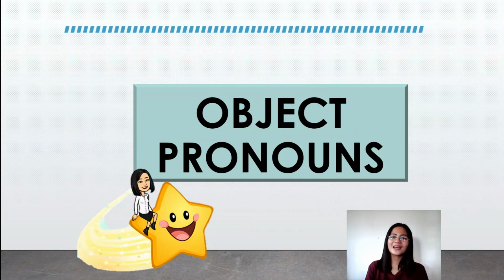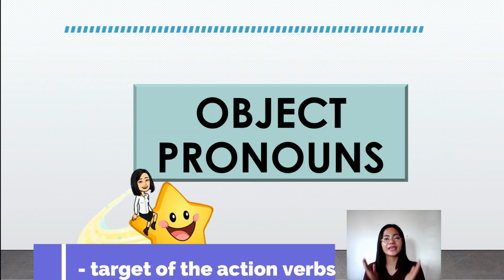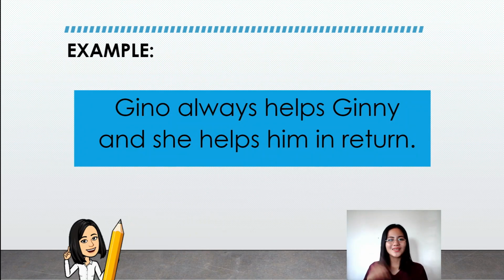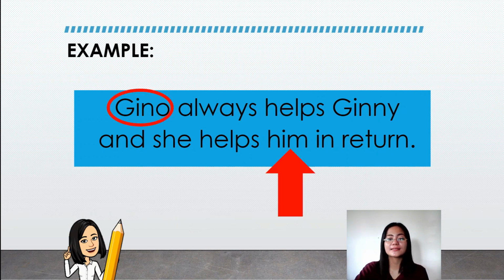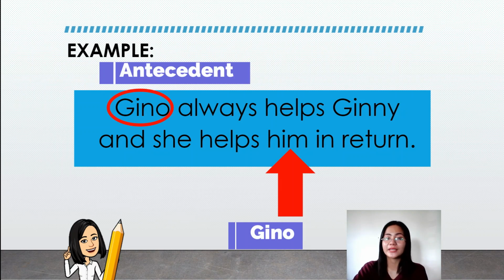Now, if we have the subject pronouns, we also have the object pronouns. Now remember that when we say object pronouns, these are the target of the action verb. Alright, let's have this example to better understand this. Gino always helps Ginny and she helps him in return. So we have Gino as the subject of the sentence, which is also the antecedent of the pronoun him.